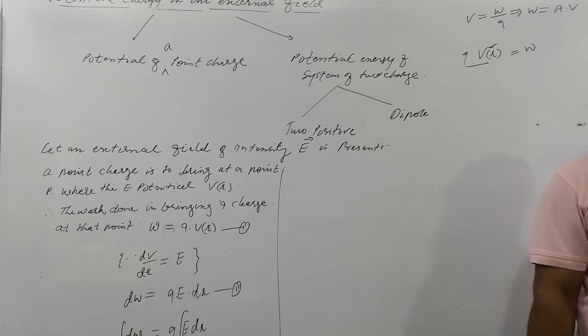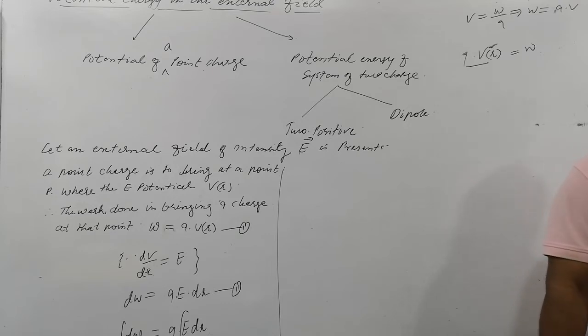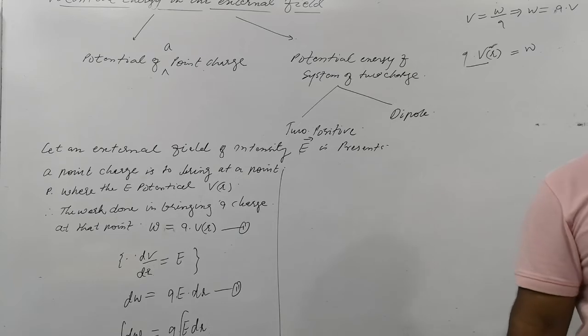The same happens in that case. Throughout the conductor we need to apply the potential difference. That's why the electrons drift or move through the conductor. This is the electricity of the conductor, right? That we'll discuss later.